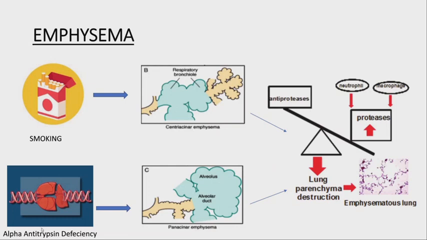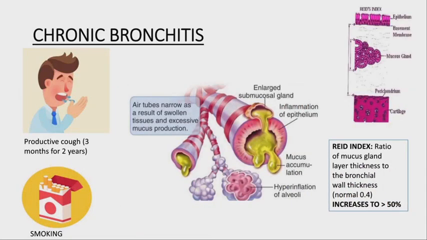While in alpha-1 antitrypsin deficiency, which is a protein, alpha-1 antitrypsin inhibits proteases. So its deficiency due to mutation of a misfolded gene results in a panacinar pattern, which involves the distal entire alveoli in the lower region. In chronic bronchitis, the main causative agent is smoking.